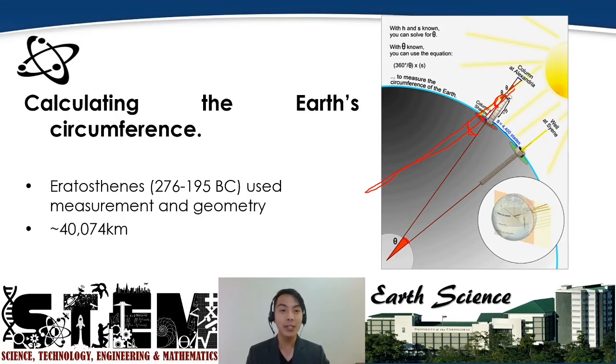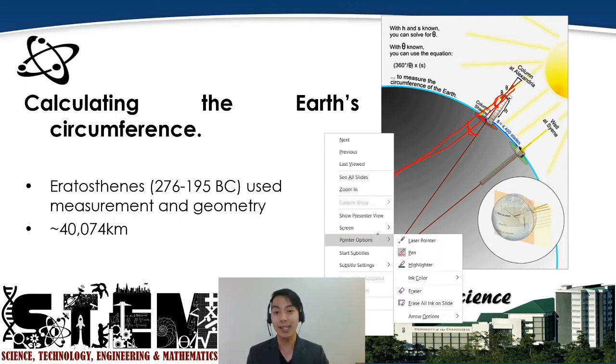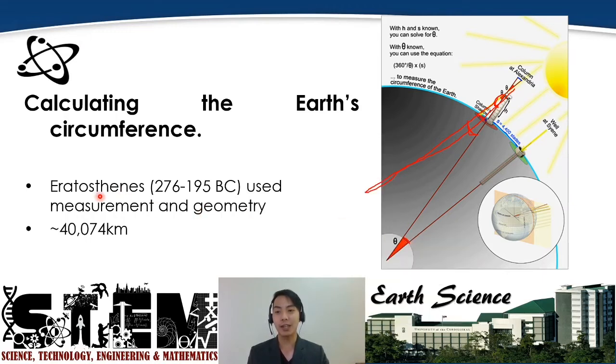Okay? By measuring now this angle, and so of course the earth is round, 360 divided by that angle, and then simply multiplying that to the measurement of this arc formed from Alexandria to Syene, he was able to get a rough estimate of the measurement of the Earth, which is now 40,074 kilometers, which is quite precise to the exact measurement of the circumference of the Earth.